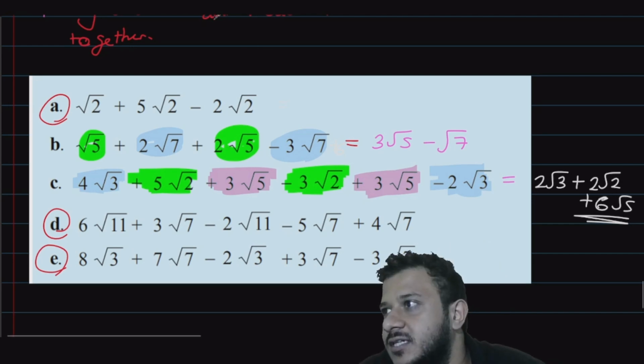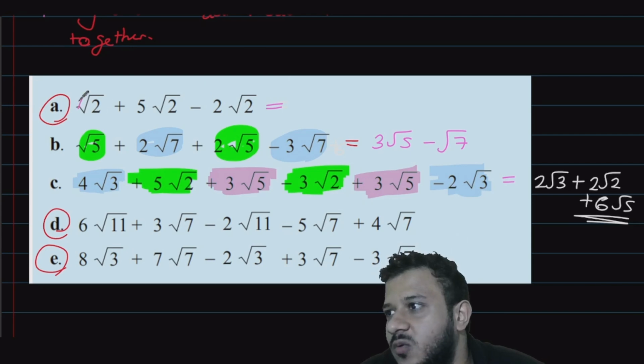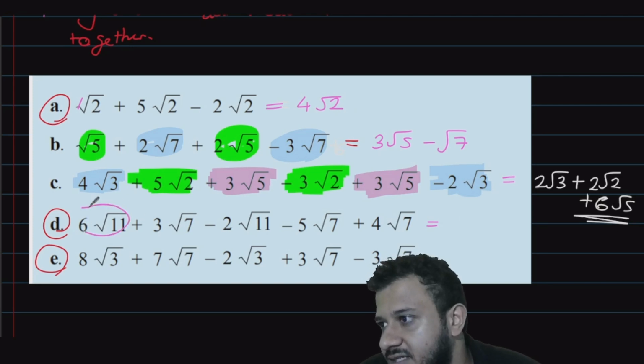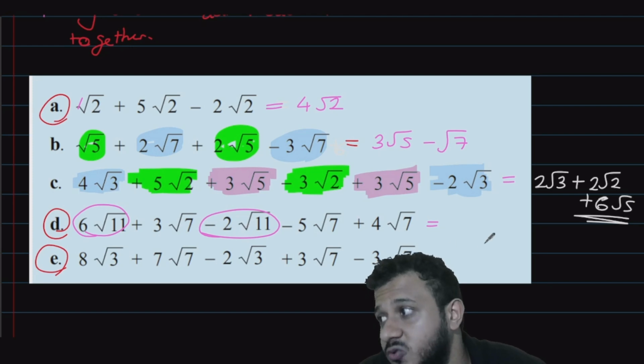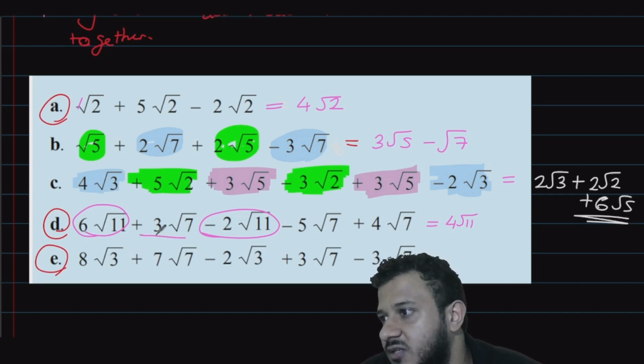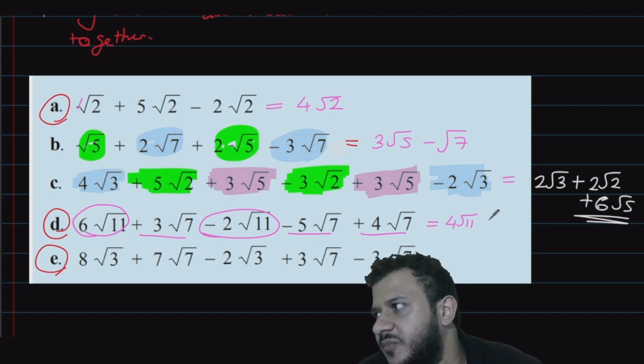Will give us 1 number here. 1 plus 5 is 6. 6 minus 2, which is 4 root 2. And here we will get 6 root 11 minus this will be 4 root 11. So 4 root 11 and negative 2 with a positive 2 root 7.